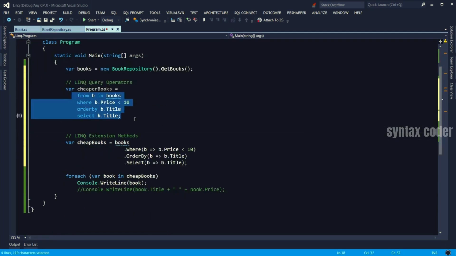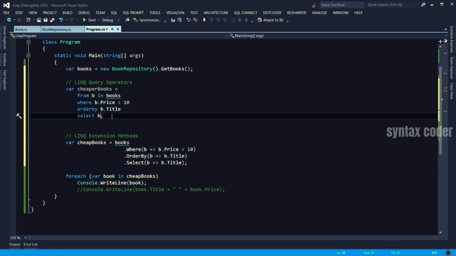So these two are exactly equivalent. LINQ query operators always start with the from and always finish with the select. So here from, you're seeing from b, that's like an argument in books. Now we filter by b.Price, we order them by b.Title, and then finally we select b.Title.